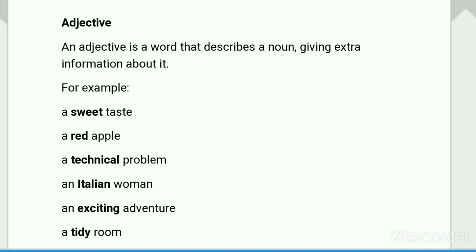So I think, students, you have also learned about adjectives and you understand them very well. So now we will stop here.